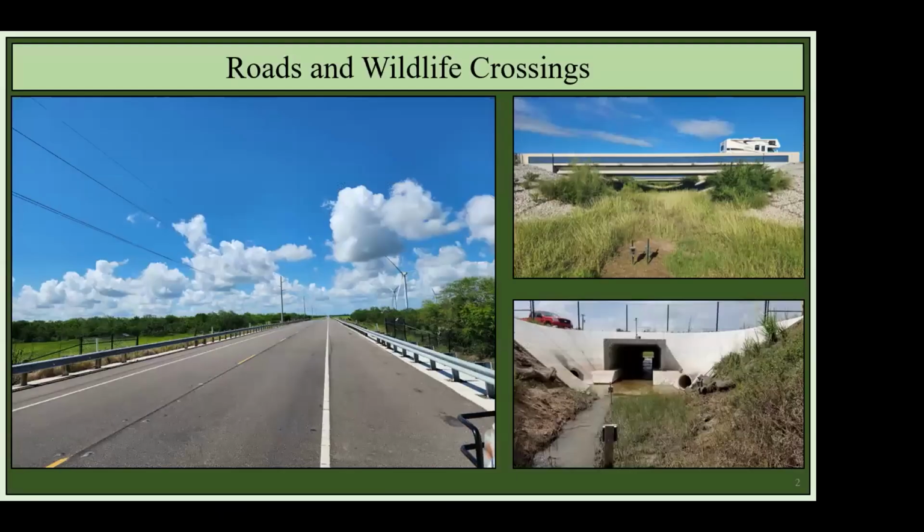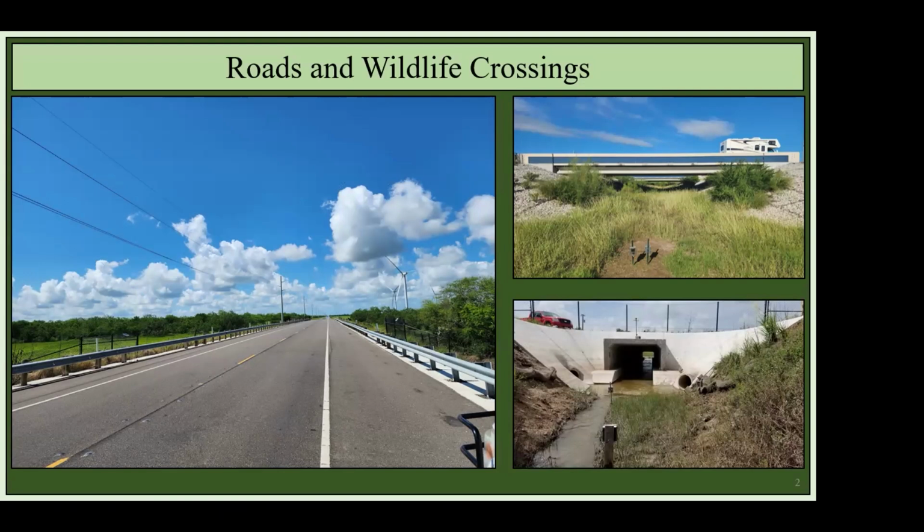But anyway, we know that roads have diverse impacts on wildlife, ranging from direct mortality from vehicle collisions to fragmentation, to everything in between. And we also know that wildlife crossings help to reduce impacts of roads by providing animals with safe passages across those roads. Now, wildlife crossings are often built for a particular species or groups of species.